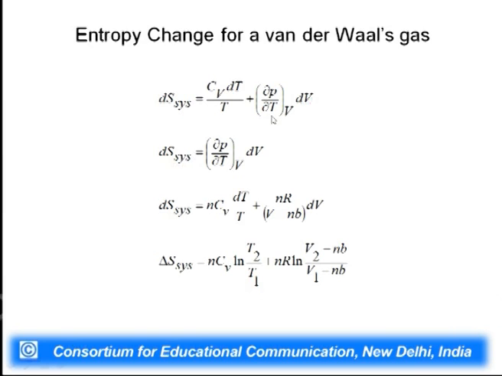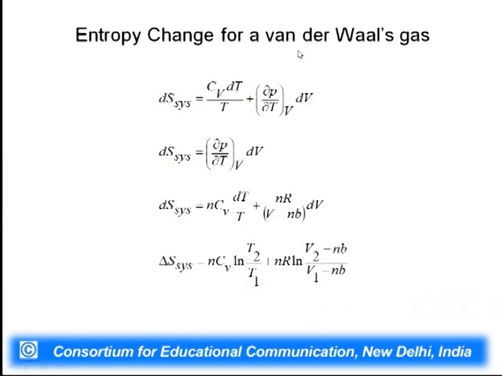You must remember that del P by del T at constant V for an ideal gas is equal to nR by V. But what is del P by del T at constant V for a van der Waals gas? This is equal to simply nR by V minus nb.